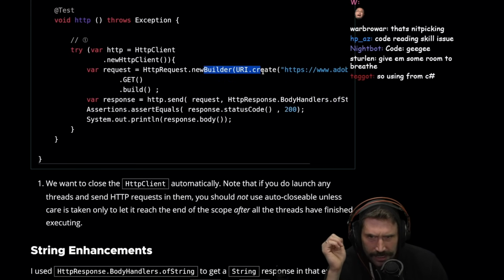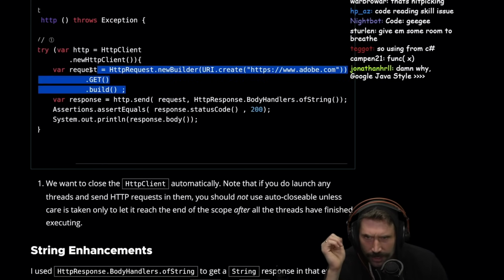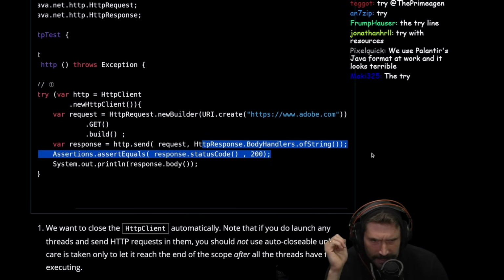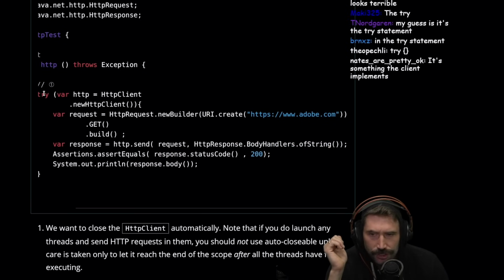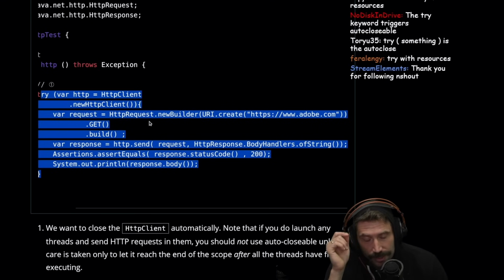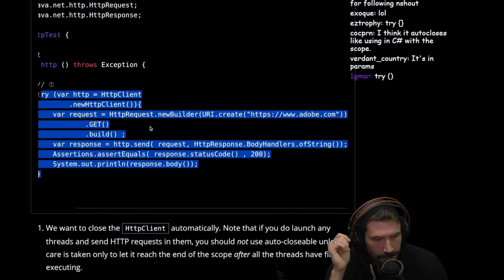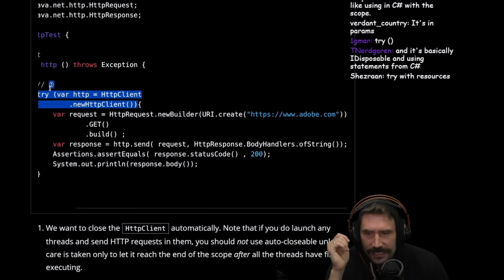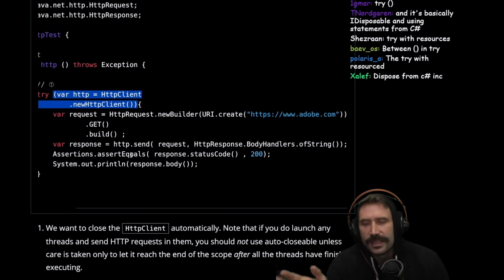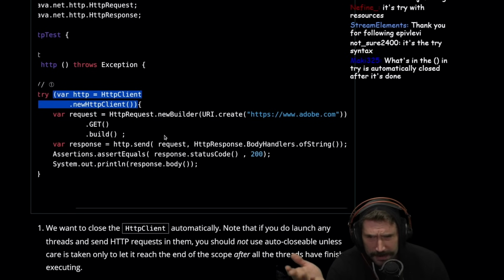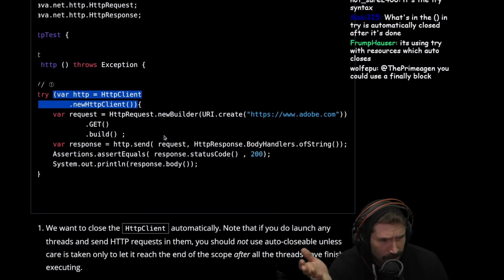Okay, let's see. Where's the AutoCloseable? Where do you see AutoCloseable in here? Is there some sort of configuration that I'm missing here? The try? Oh, the try is AutoCloseable. Oh, okay. So at the end of the try, it just auto-closes. Okay. Oh, I totally missed that try had parentheses. Okay. This makes a lot of sense. That's pretty cool. You must have to implement some sort of interface, and then it just automatically works.